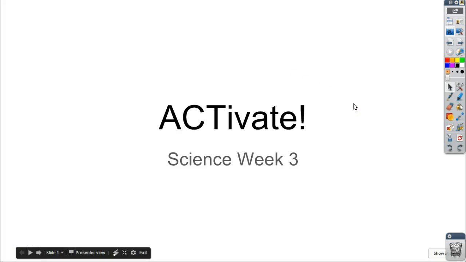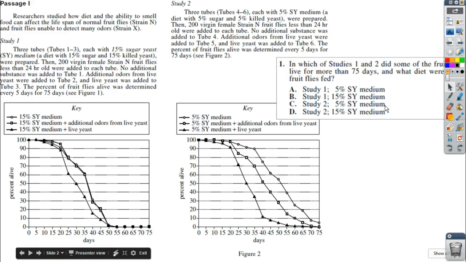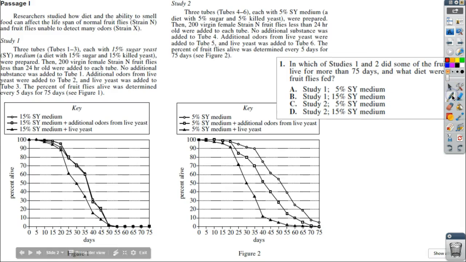All right, guys, this is Activate Science Week 3, and we are going to be looking at some new questions today. So, question number one is from a passage, and it's talking about fruit flies, and we're looking at how diet and the ability to smell food can affect lifespan. And so we've got two studies.